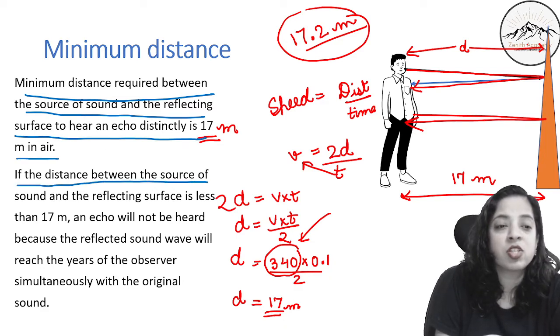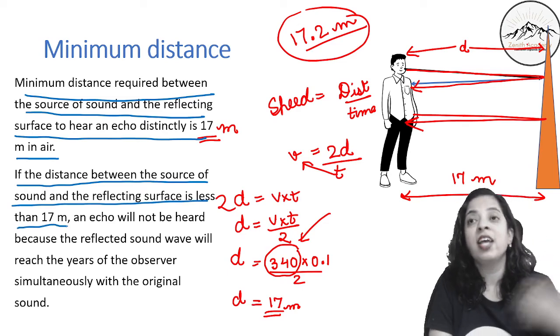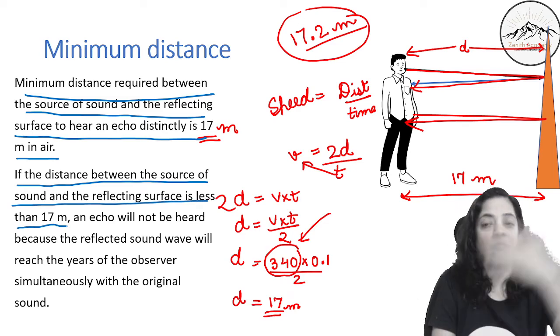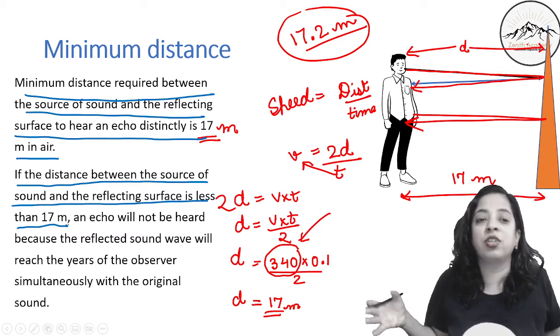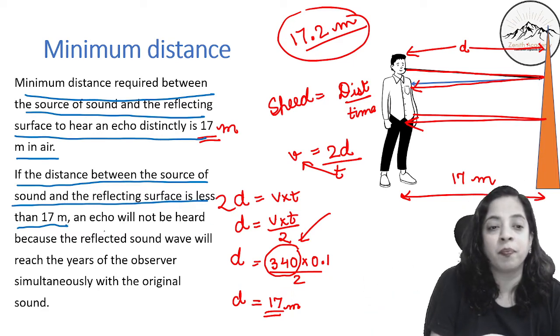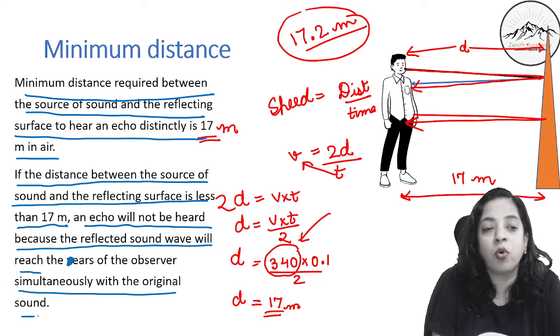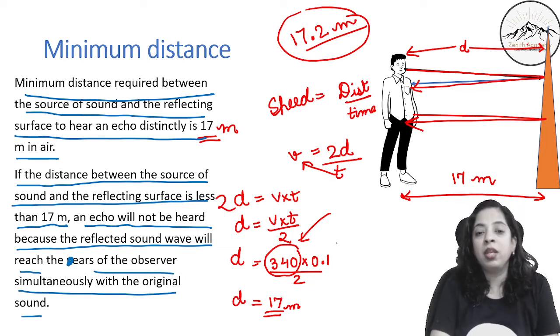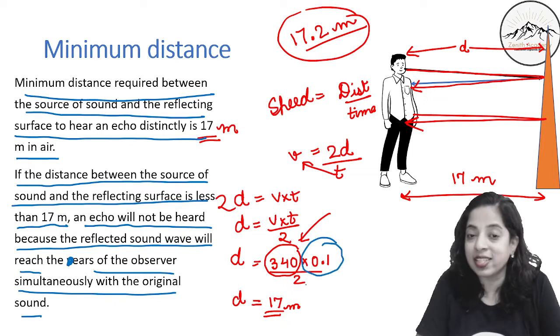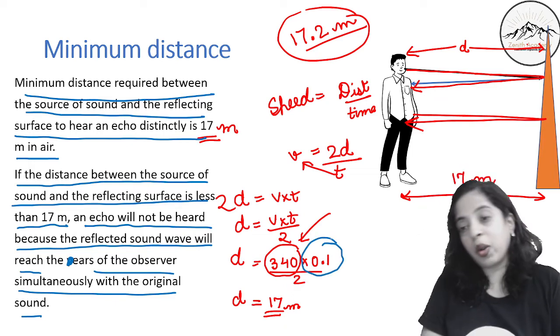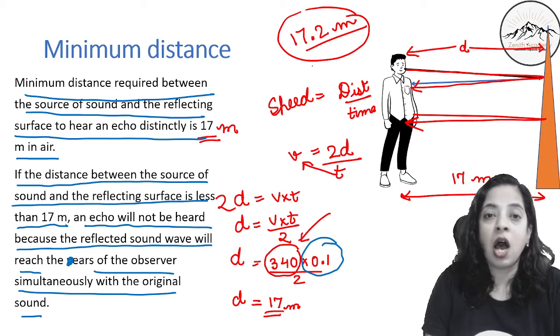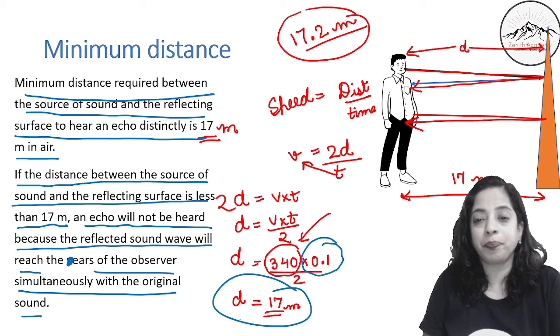If the distance is less than 17 meter, okay, usually in our houses the walls are close to each other, so the distance is always less than 17 meter, then the echo will not be heard because the reflected sound wave will reach the ears of the observer simultaneously with the original sound. Correct? So for minimum I have taken 0.1 second. I hope you have understood how we arrived at 17 meter.